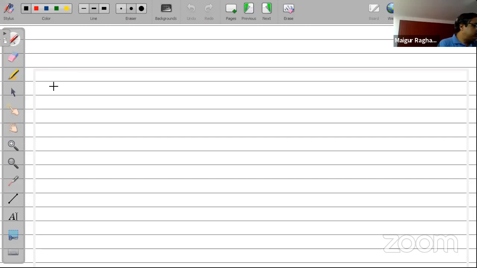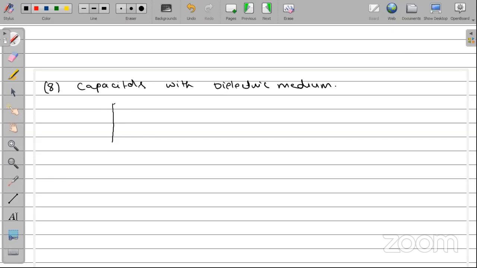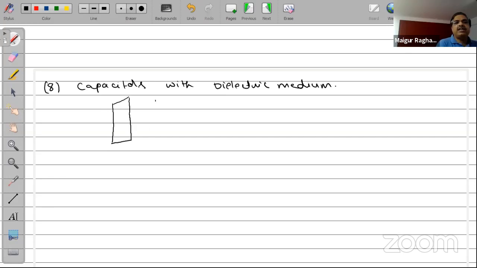The next idea is capacitors with dielectric medium. Now, if you basically have a parallel plate capacitor, this problem is generally done for the parallel plate capacitors.